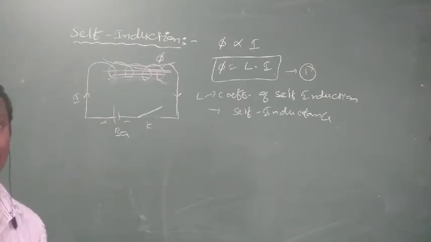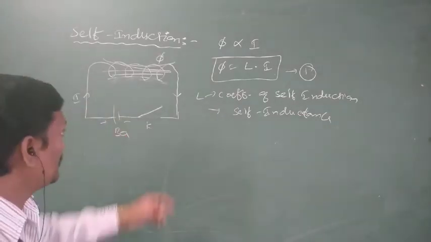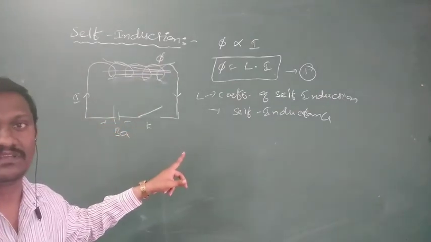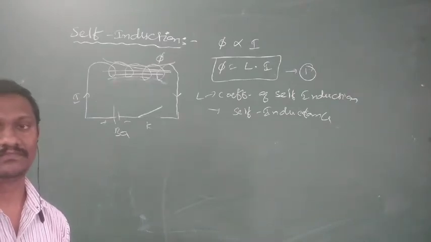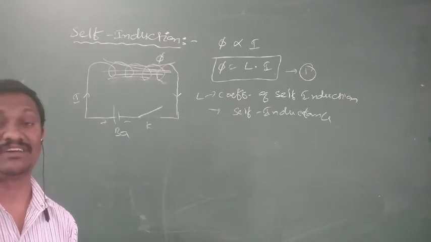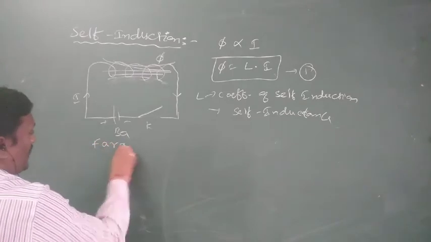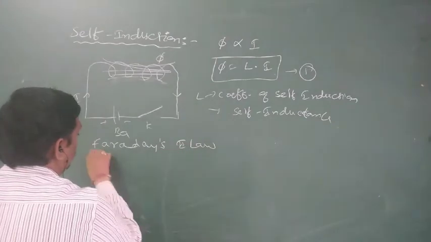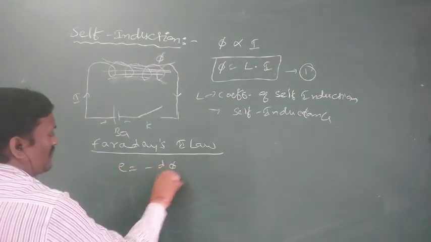Based on Faraday's laws, there are two laws. Whenever the flux linked with the coil changes, EMF is induced. That is the first law. According to the second law, the induced EMF mainly depends on the rate of change of flux. So according to Faraday's second law, induced EMF E is equal to minus d phi by dt.